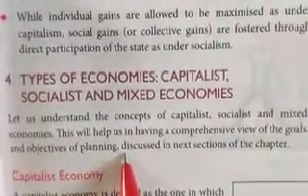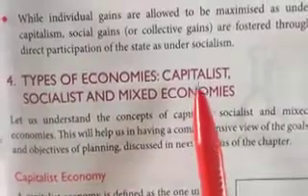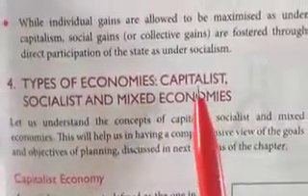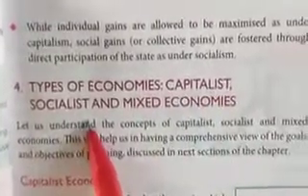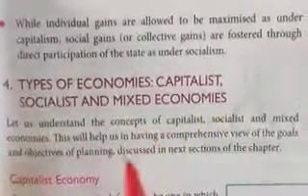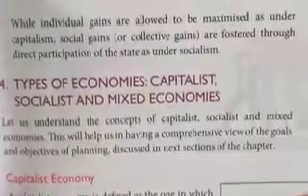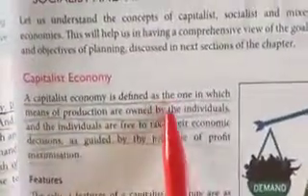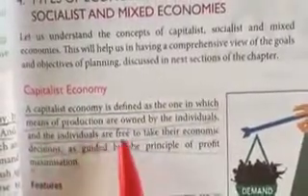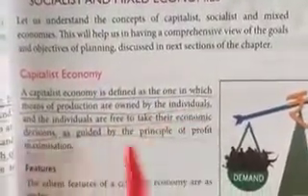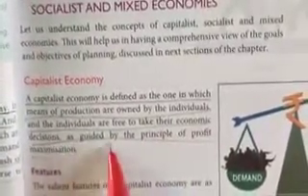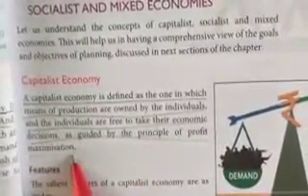Here in this topic we are going to read about the features, definition, merits and demerits of capitalist economy, socialist economy and mixed economy. So the first point is capitalistic economy. Capitalistic economy is defined as one in which the means of production is owned by the individuals, and the individuals are free to take their economic decisions and guided by the principle of profit maximization.